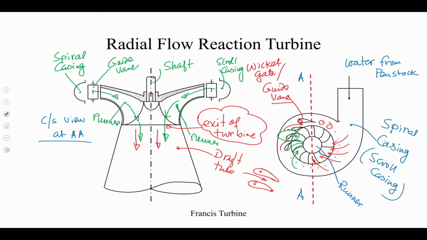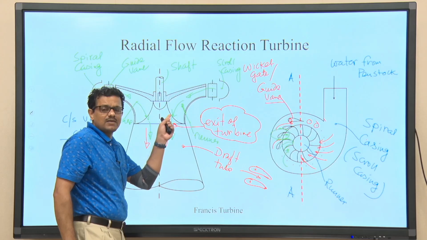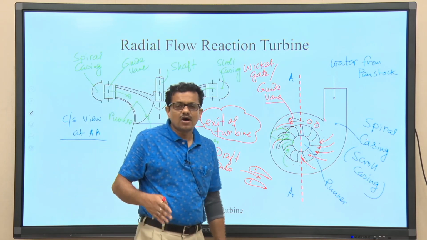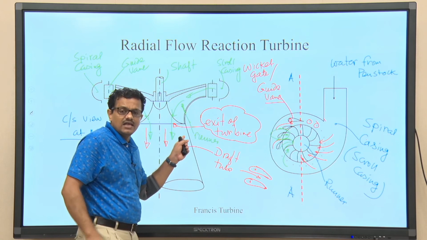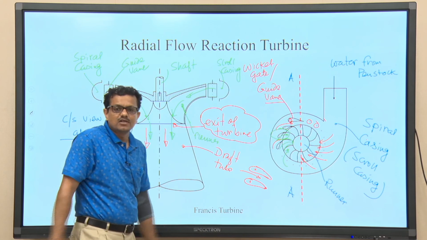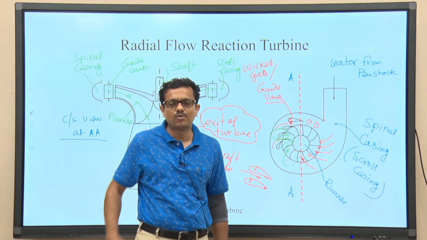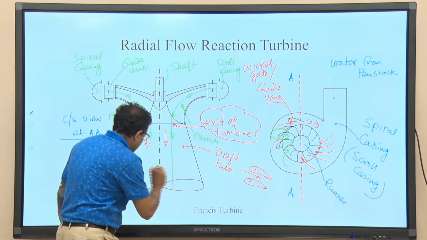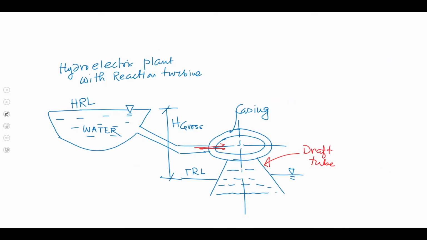As I told you, at the exit of the turbine the liquid is still having some kinetic energy, but we do not want to compromise that energy, because the draft tube is a part of the turbine. Essentially this draft tube is connected to the exit of the turbine to increase the overall efficiency of the turbine. And it eventually goes out to the tail race level. So, this is the total discussion about the operation of the reaction turbine.